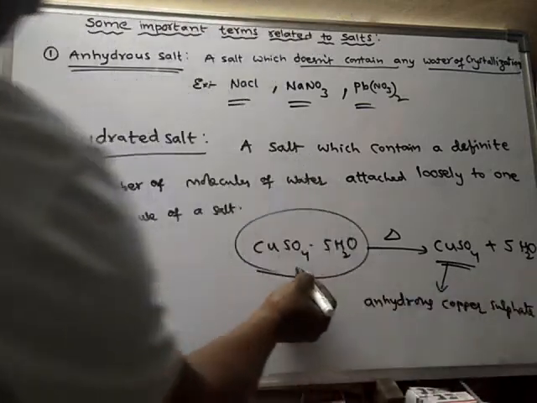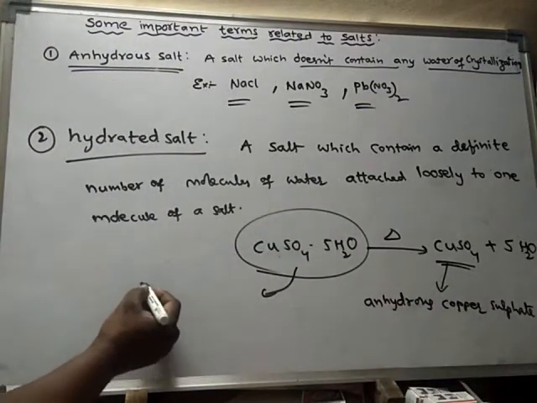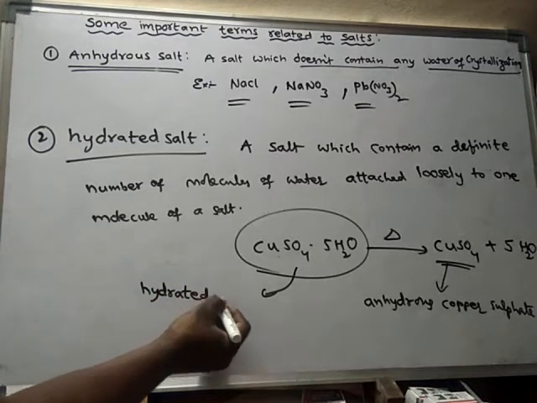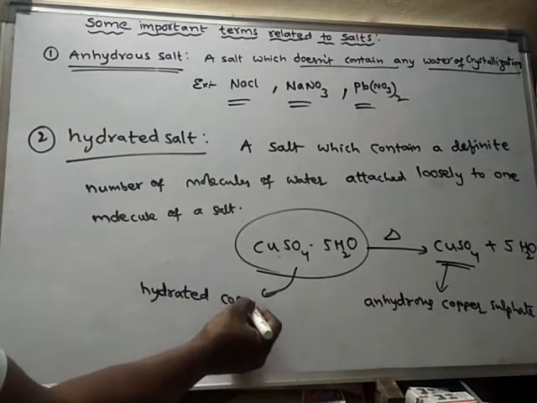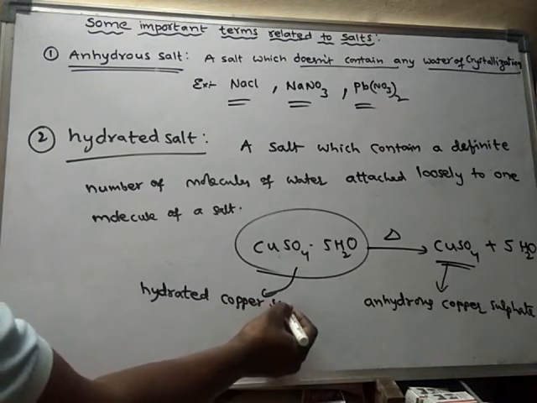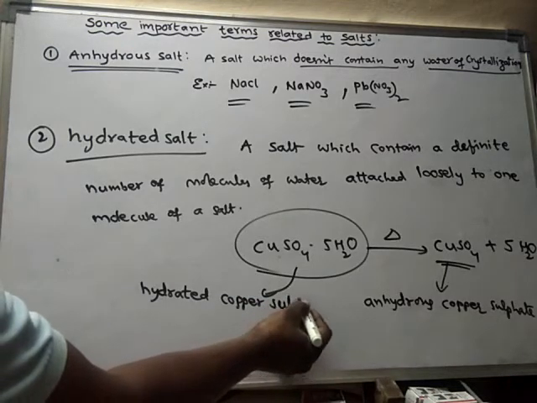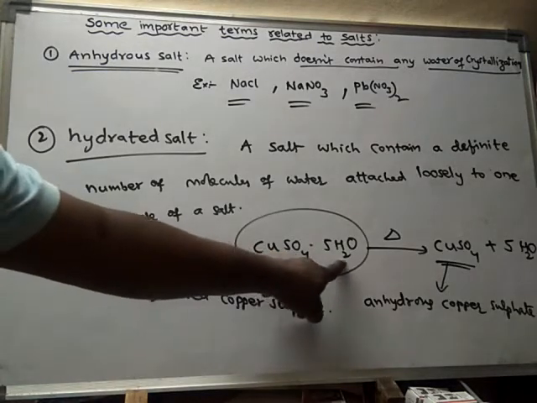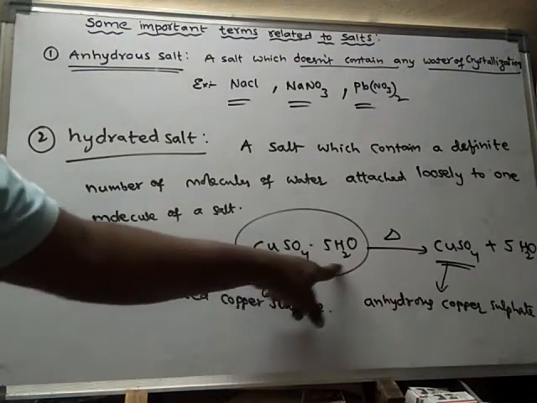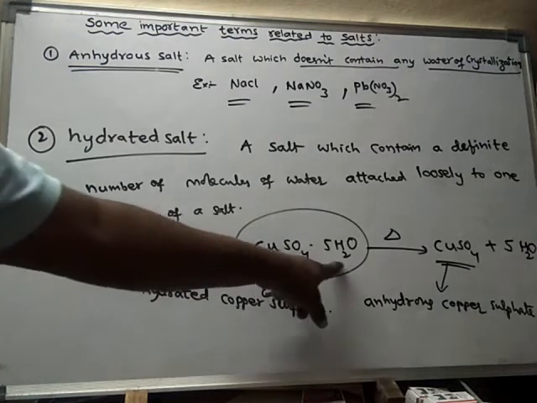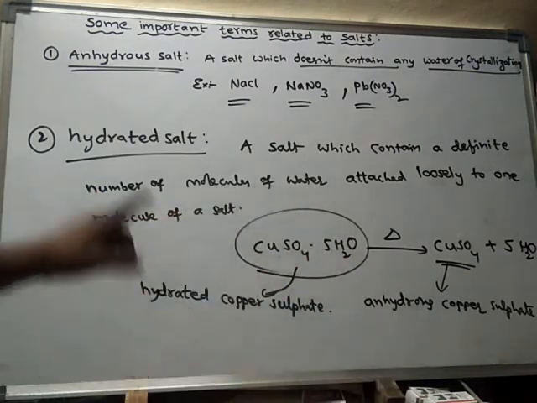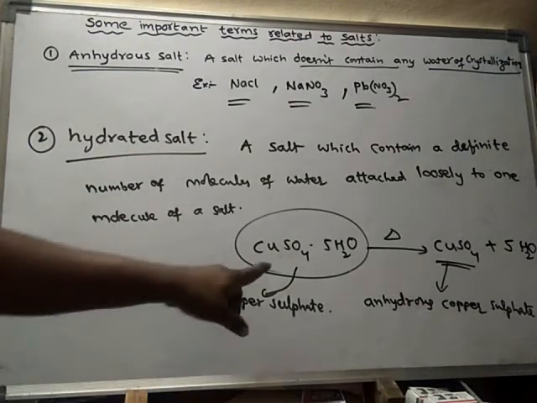This is called hydrated copper sulfate, because water of crystallization is present. If water of crystallization is present in a salt, then that salt is said to be hydrated salt.